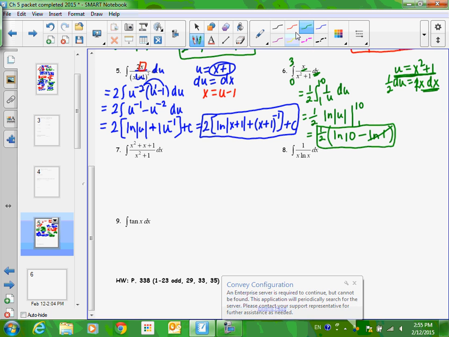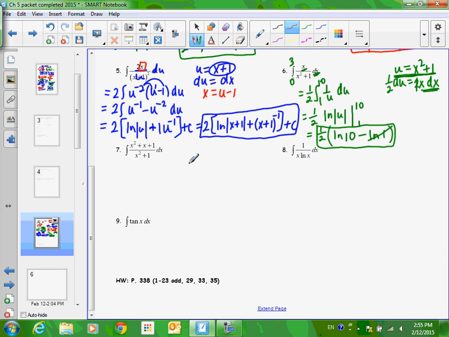What do you think u should equal in number 7? Okay, I want you to just watch what I'm going to do here. Okay, let's let u be x squared plus 1. Then du would be 2x dx. We would divide over the 2. And I have a very big discrepancy here. This can't even be solved really with this approach. Okay, this is a problem.